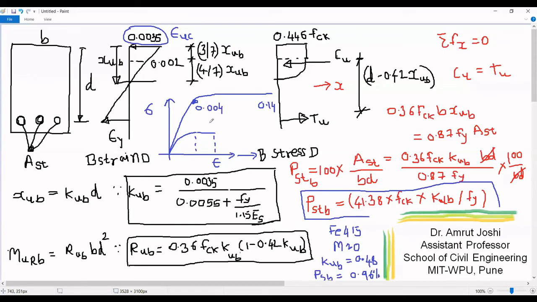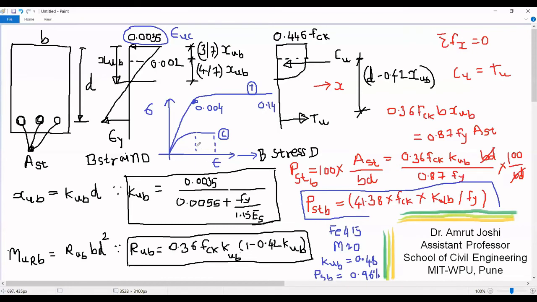So look at the behavior difference in concrete and steel. Of course, we have drawn the stress strain curve for concrete in compression, and the stress strain curve for steel in tension. But there is a significant difference in behavior. The concrete, after reaching 0.002, fails in crushing at the strain value of 0.0035.